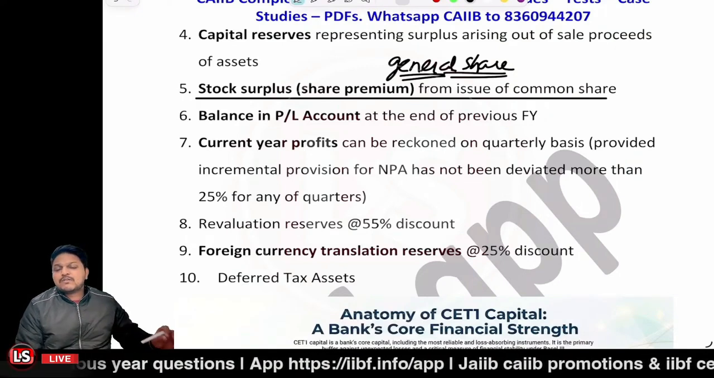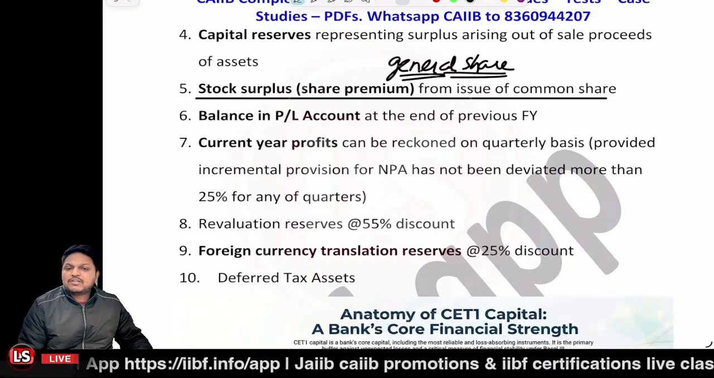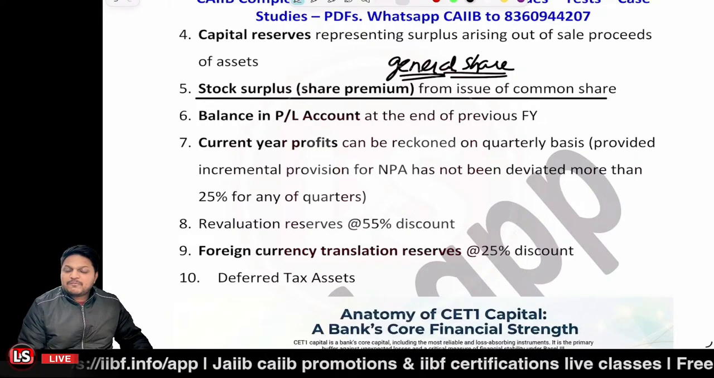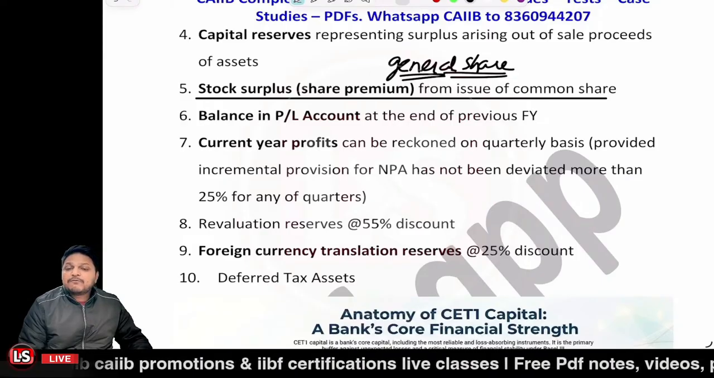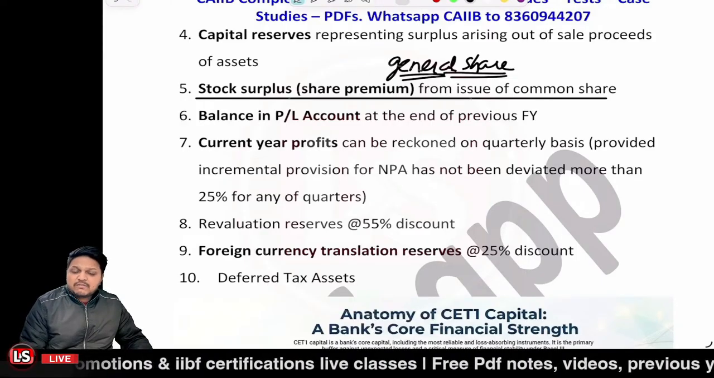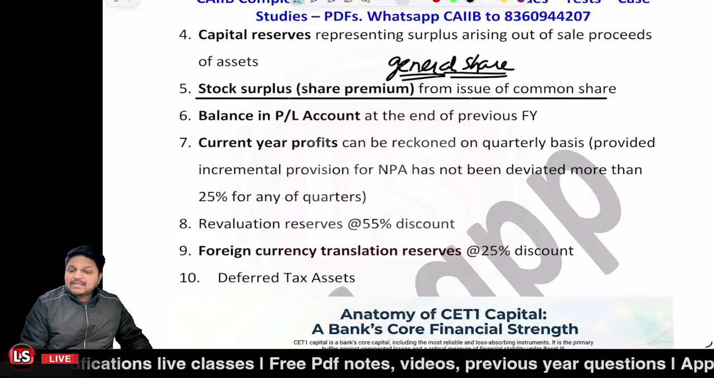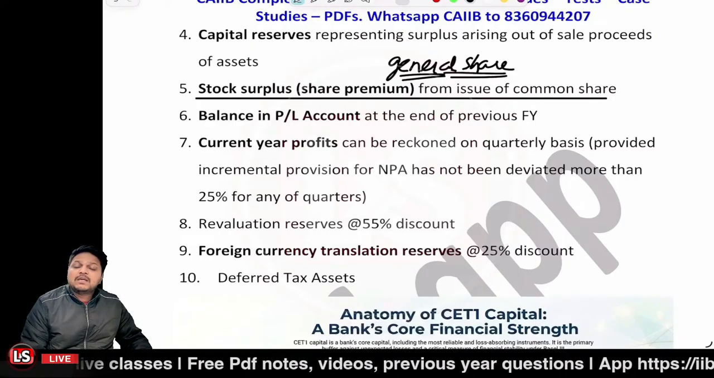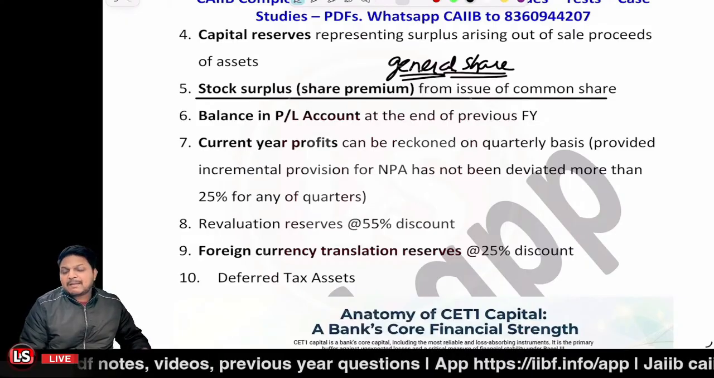Further, whatever balance in the profit and loss account was there at the end of the previous financial year, that will also be part of the CET1. Current year profits can also be a component of the CET1, but there is a condition that on a quarter to quarter basis, the incremental NPA should not deviate more than 25% for any of the quarters. Then it can be part.